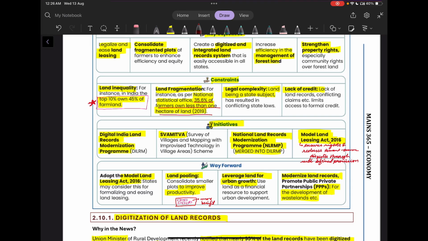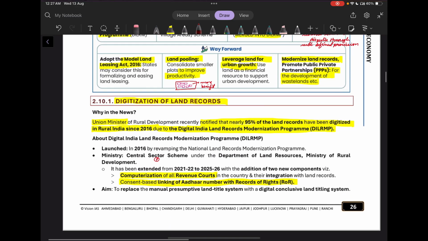So what can be the way forward? We can adopt the Model Land Leasing Act 2016 in various states. We can have land pooling to improve productivity. We can also leverage lands for urban growth, and we can promote public-private partnership for the development of wasteland.